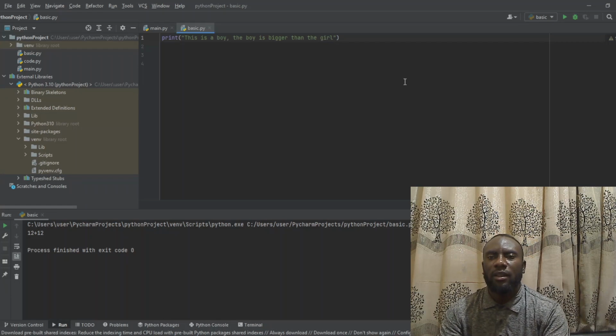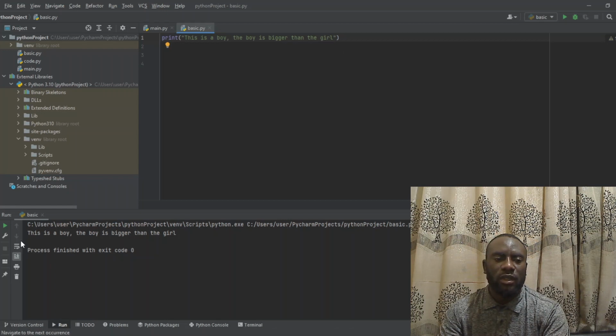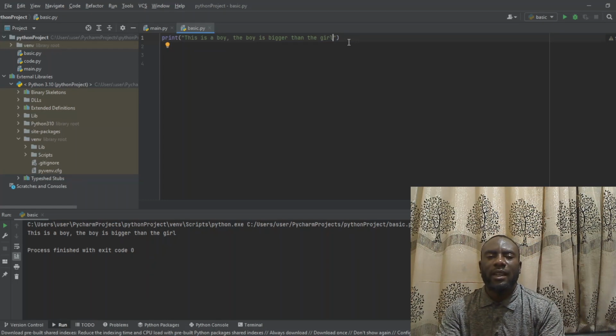So when I do this now and run the program, in as much as it is wrapped inside the double quotes, it is going to read the statement for me and write it down. This is a boy, the boy is bigger than the girl, you can see, right? So this is how you can make use of string, that is text, in Python.